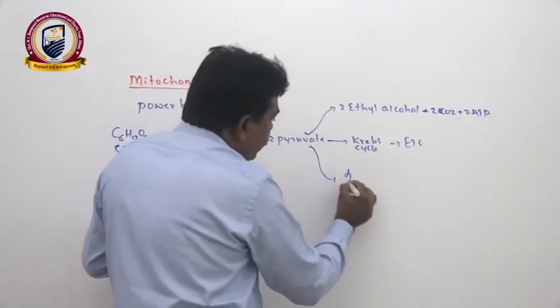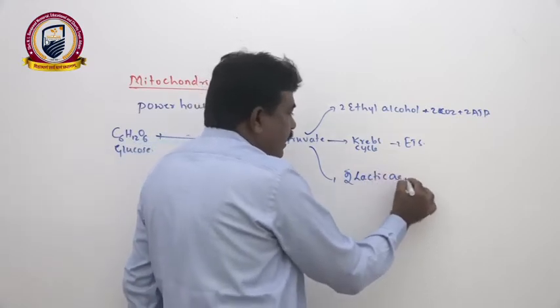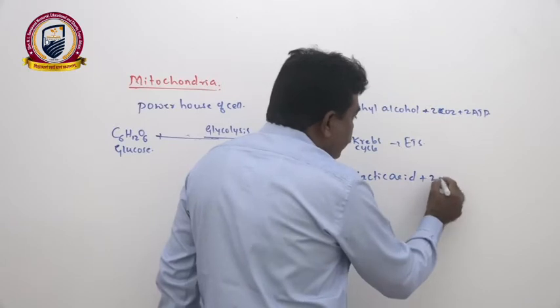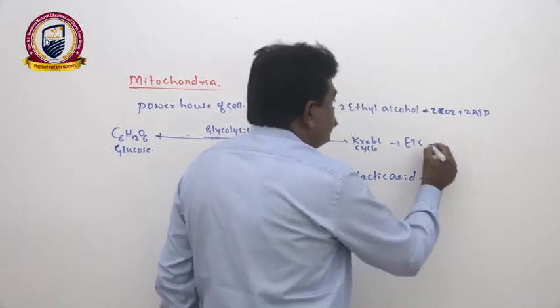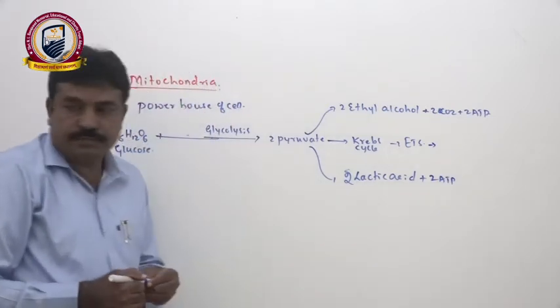Or pyruvate may convert into two molecules of lactic acid without formation of carbon dioxide, it gives 2 ATP. Here there are three pathways.